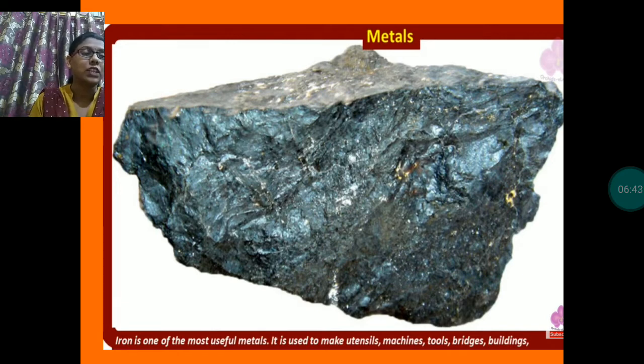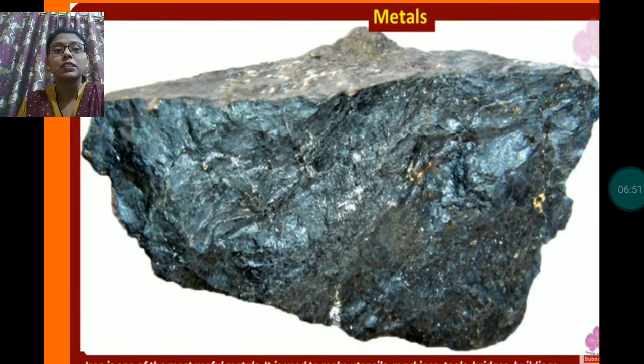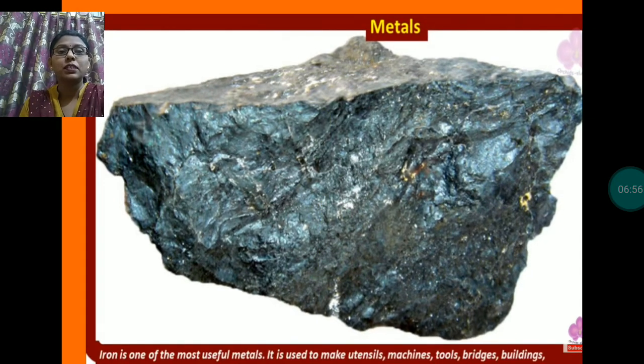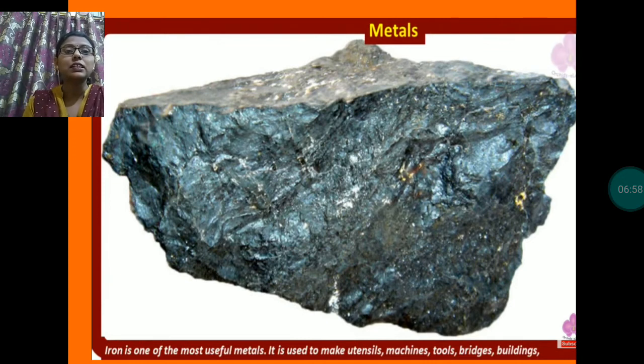This is the iron ore. Iron is one of the most useful metals. It is used to make utensils, machines, bridges, buildings. There are lots of uses of iron.